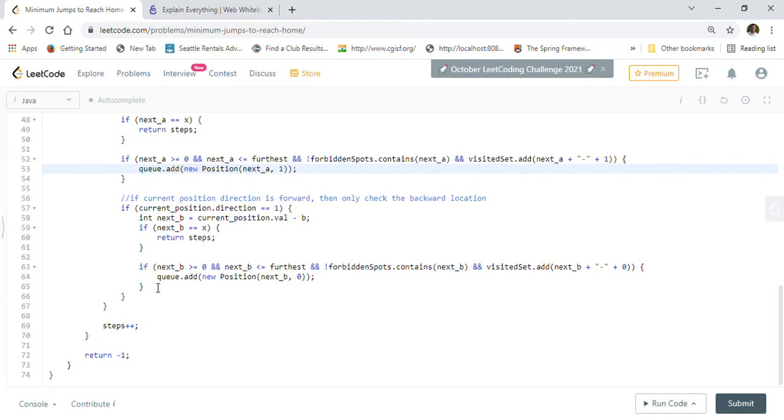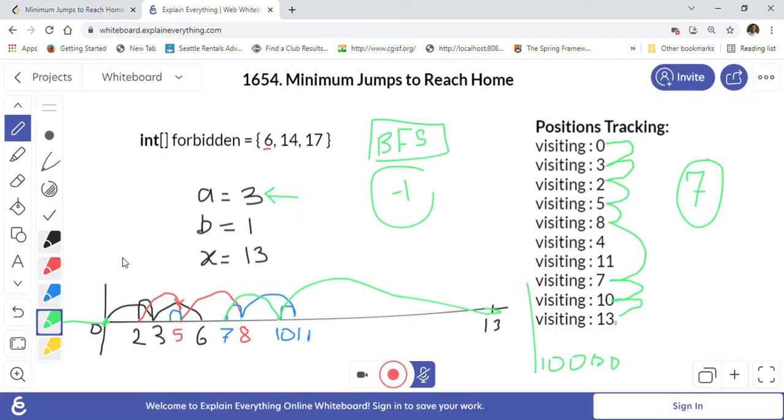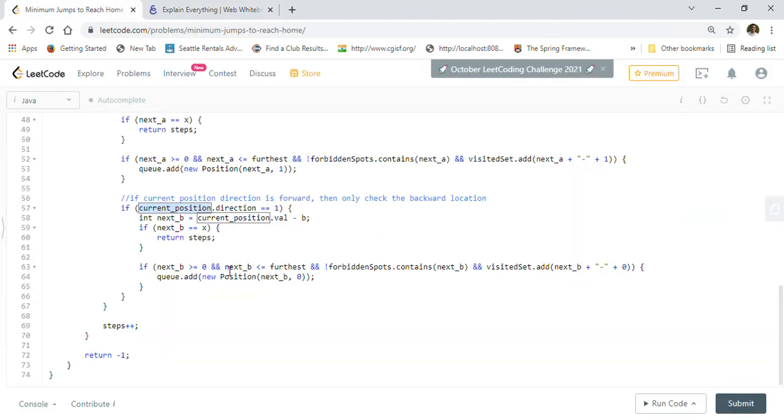And if we are already seeing one element, like the current position's direction is 1, then we want to go and check the backward direction also, right? So for example, we are here, and let's say the direction is 0, so we are now going forward by 3, right? Because a is 3. Now after that we want to go backward by b positions, right? So we want to go to position 2, so that is what we are doing here.